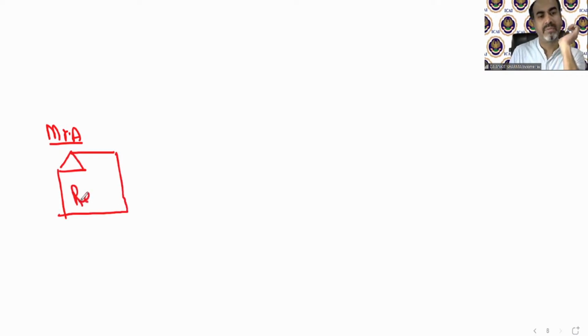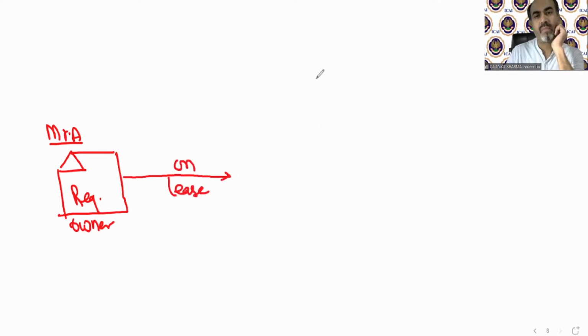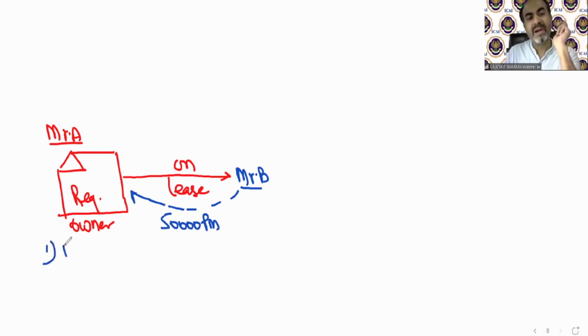Suppose there is Mr. A who is the owner of this house, the registered owner of this house. Now what happened? Mr. A gives this property on lease to Mr. B. Mr. B is going to pay lease rent of 50,000 per month to Mr. A. So now there is a building, and as per the charging section, 3 conditions are fulfilled.